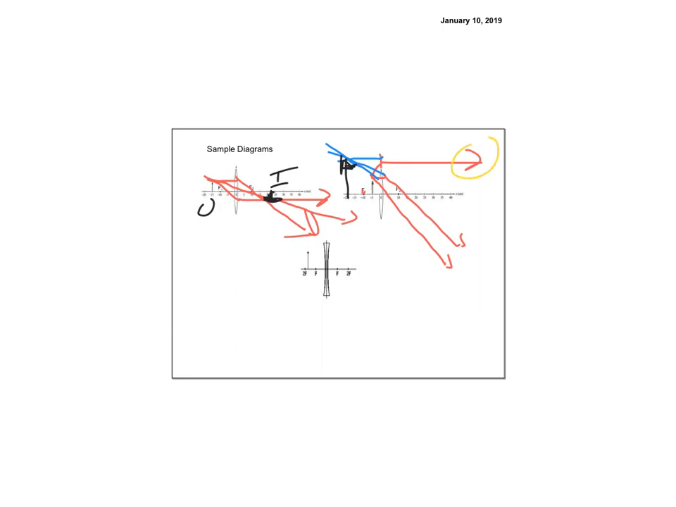So remember, it's always the ones that go through or the ones that we're extending back, just like with the mirrors. So here's my image, here's my object, and I've labeled focus 1, and I've labeled focus 2. Right, so I've got both of those foci. Now we've got the last one.